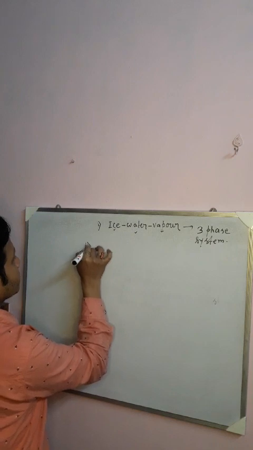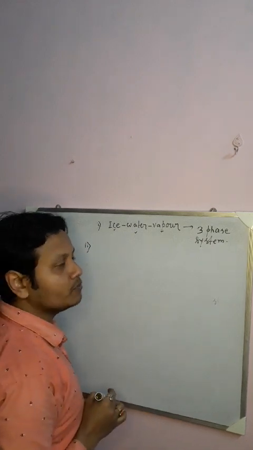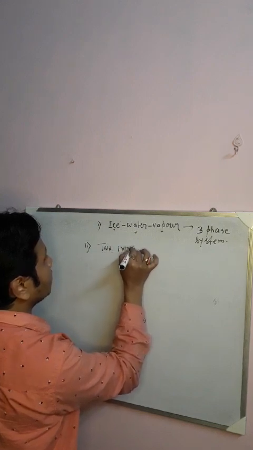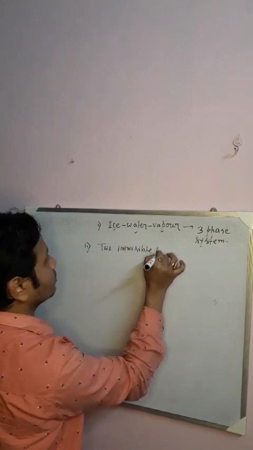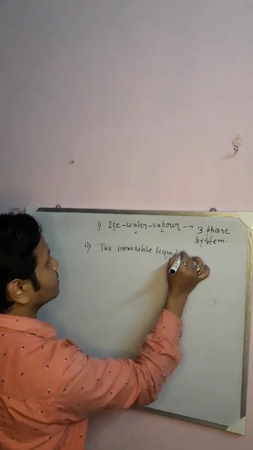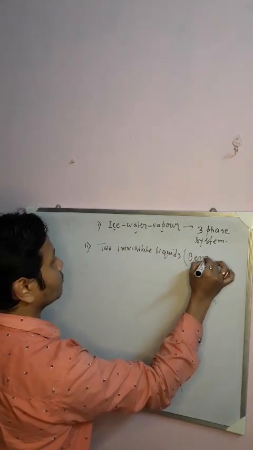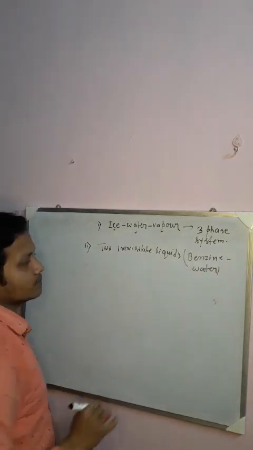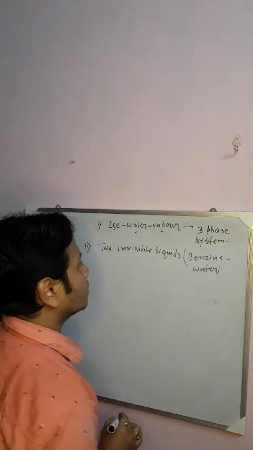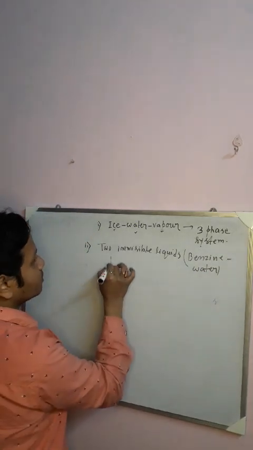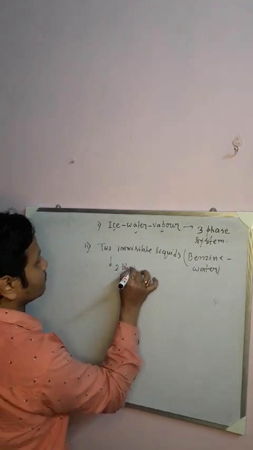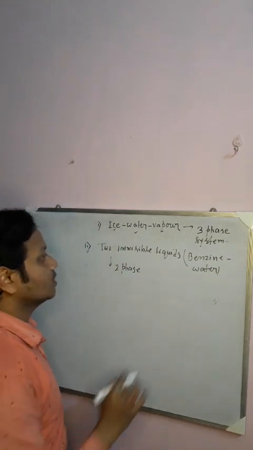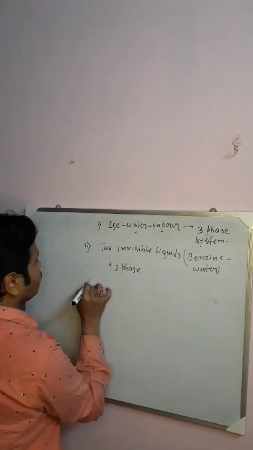Now let us take another example, say two immiscible liquids. Just take an example, say benzene and water. These two immiscible liquids, benzene and water, form a two phase system, because the two liquids are immiscible. You can easily distinguish them, benzene and water. There are two phases.